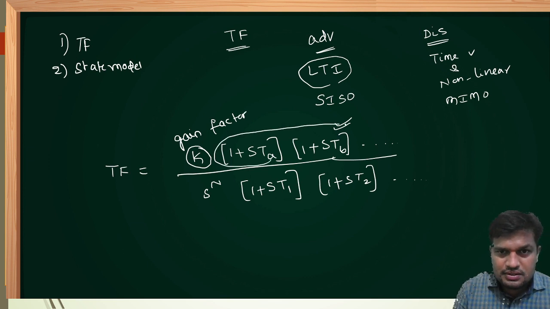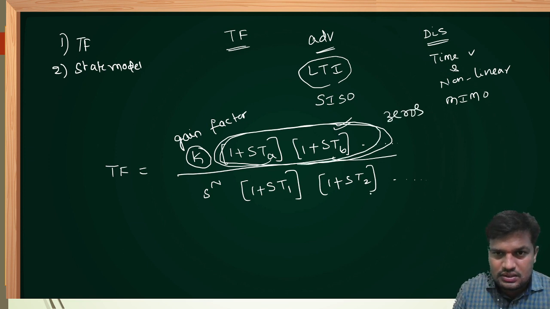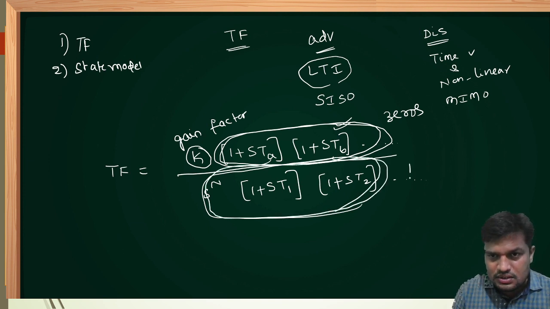The remaining terms in the numerator, 1 plus sTa, 1 plus sTb, are called zeros of a control system, and all the terms in the denominator are called poles of a control system.